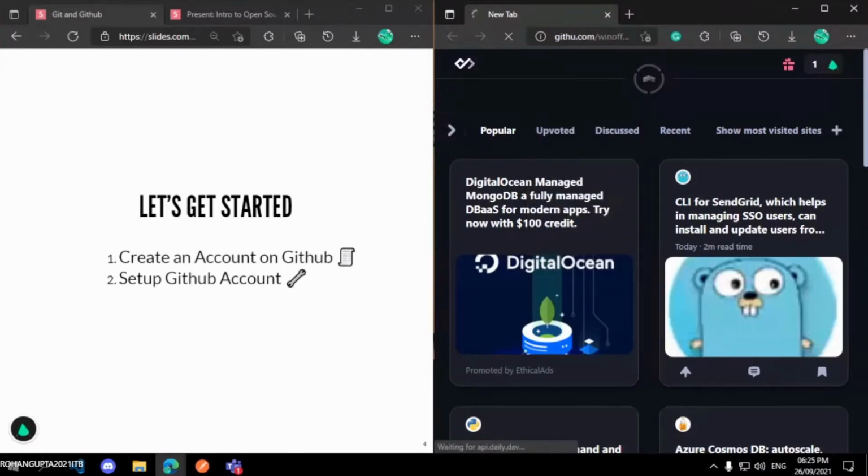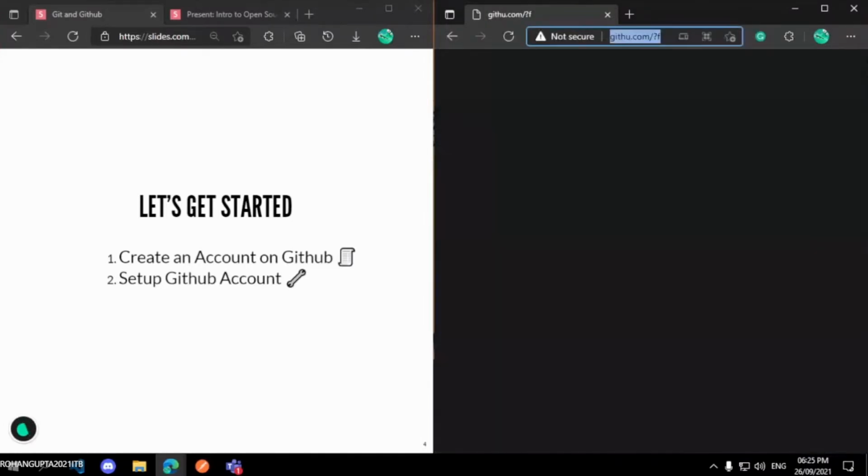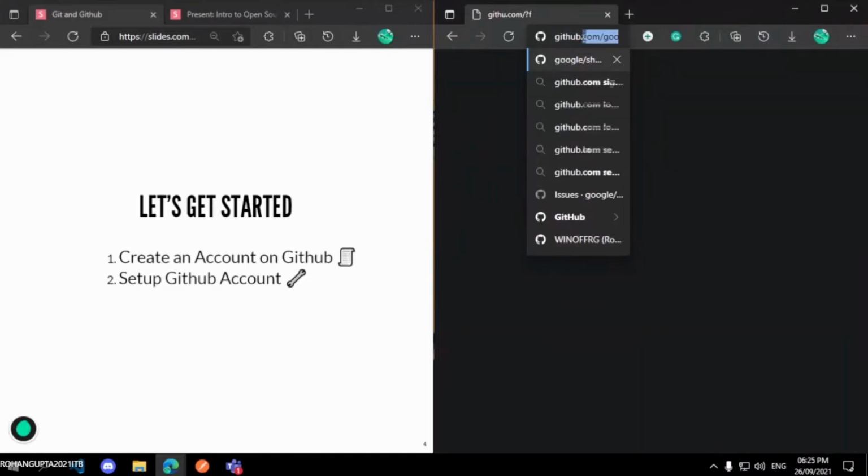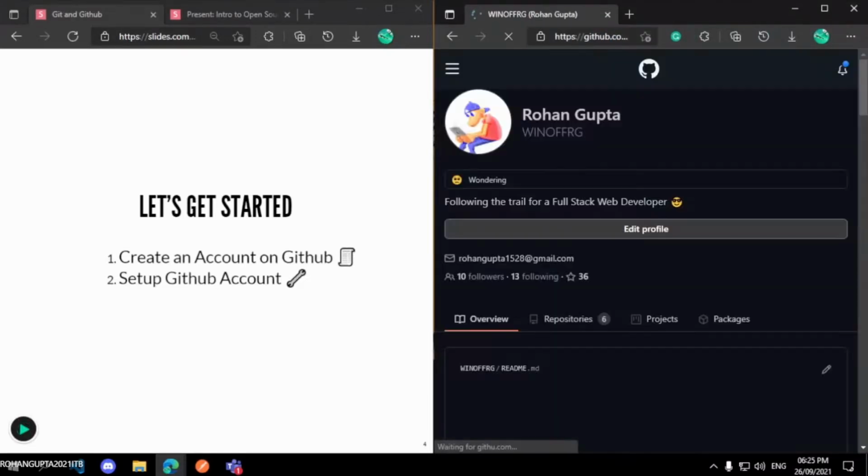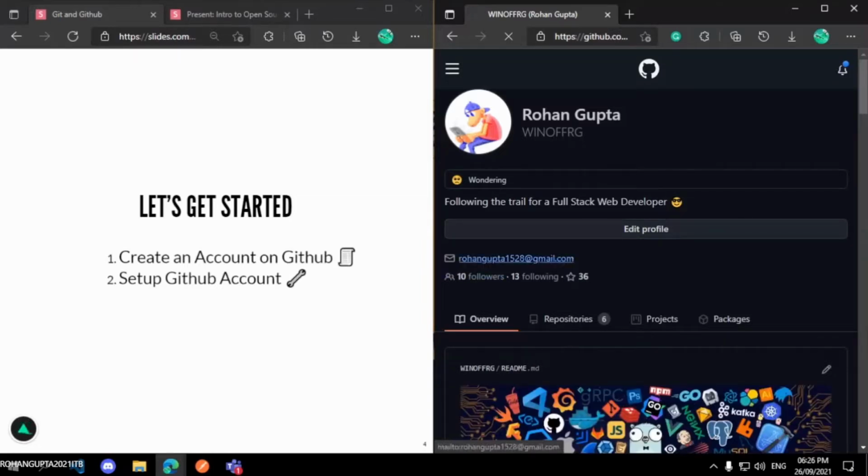github.com/Vinofrg. Vinofrg is my username. Simply, you will also have your username. Once you open github.com/your username, you will get a similar page where you have your name written and your username. After setting up your GitHub account, we need to install Git.